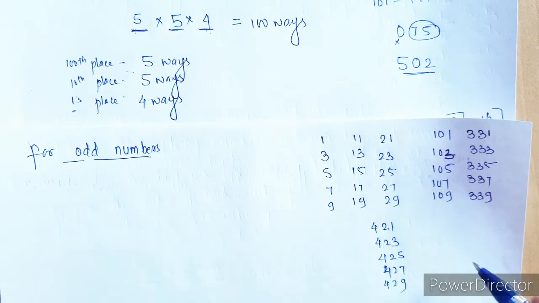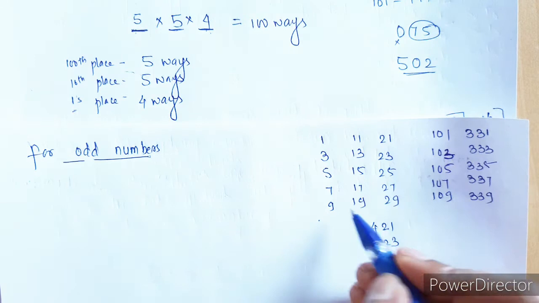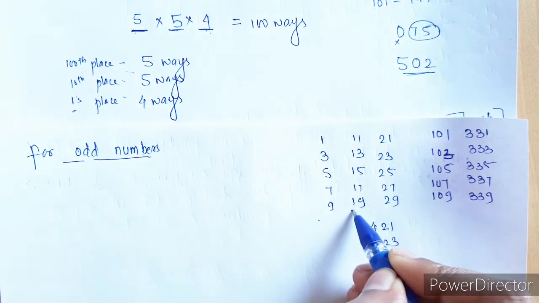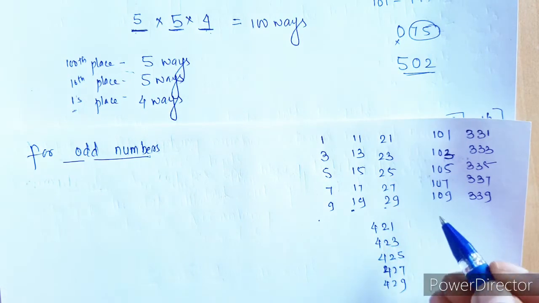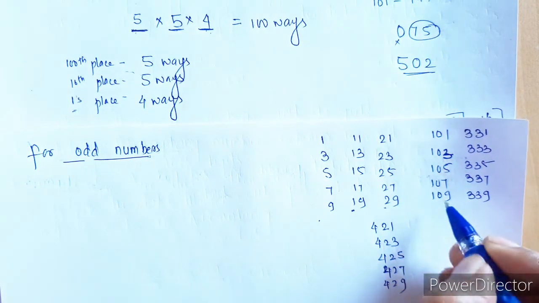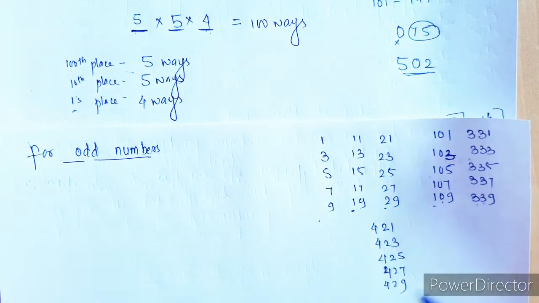So what is the common thing? See here we don't have any 10th place, but in this case we have this 10th place is 1. In this case we have 2. Here we have 10, 0 and then 1. Here we have 3, 3. Here we have 2, 4.